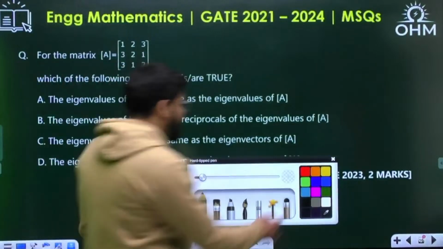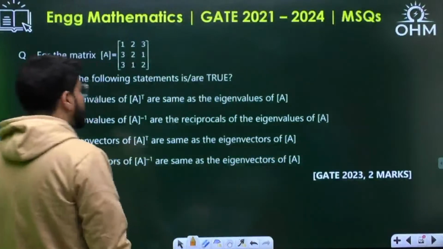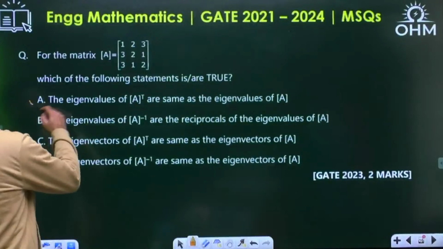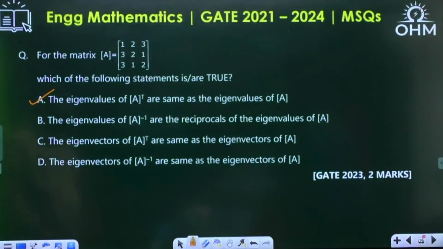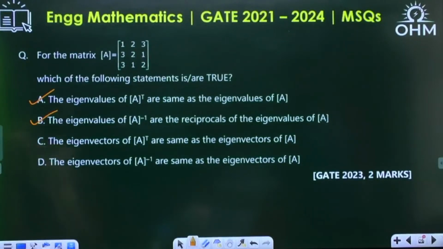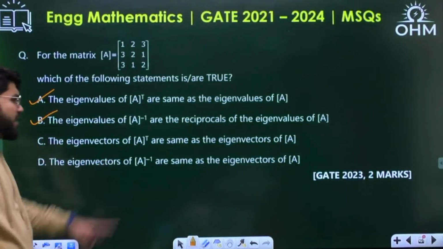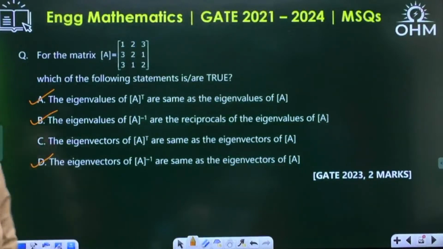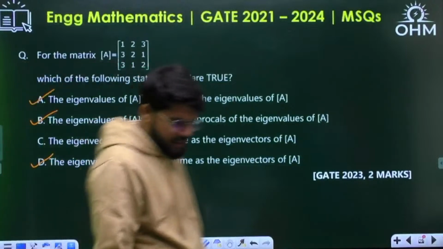So eigenvalues of A transpose are same as eigenvalues of A, 100% correct. Eigenvalues of A inverse are the reciprocals, that's what I told you, yes. Eigenvectors of A transpose same as eigenvectors of A, no. Eigenvectors of A inverse are the same as eigenvectors of A, correct. So the correct answer is ABD.